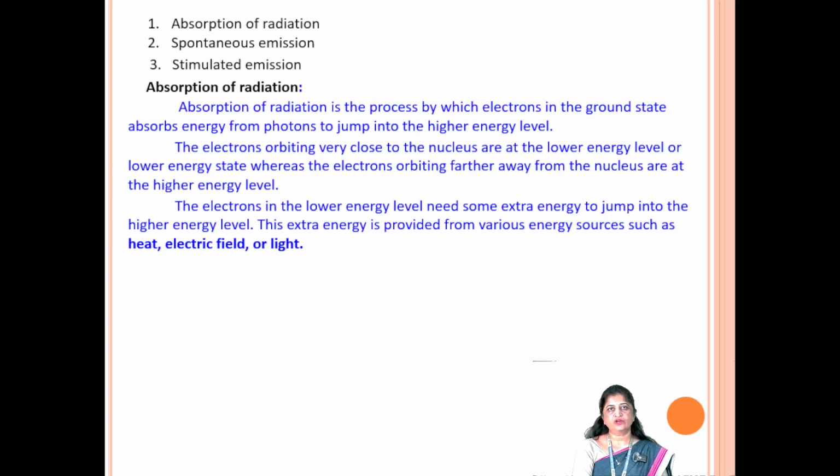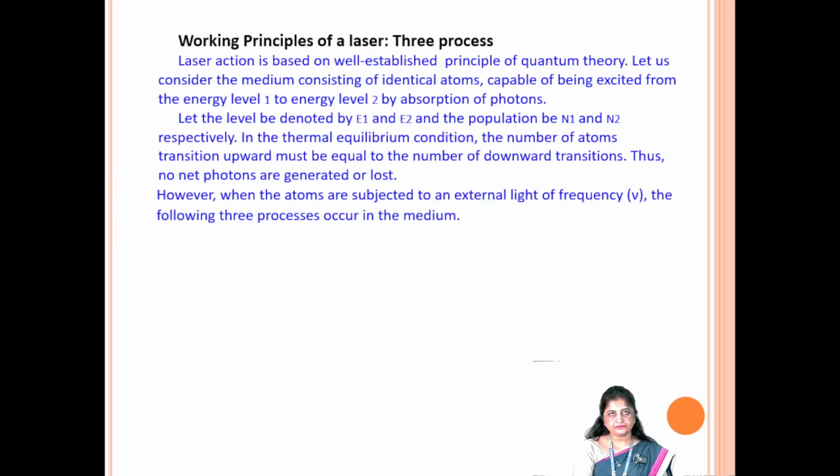The electrons orbiting very close to the nucleus are at the lower energy level or lower energy state, whereas the electrons orbiting farther away from the nucleus are at the higher energy level. The electron in the lower energy level needs some extra energy to jump into the higher energy level. This extra energy is provided from various energy sources such as heat, electric field or light.